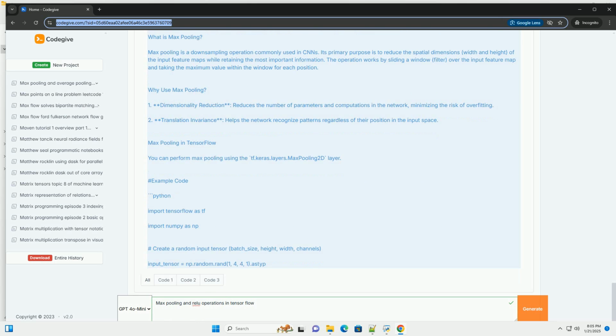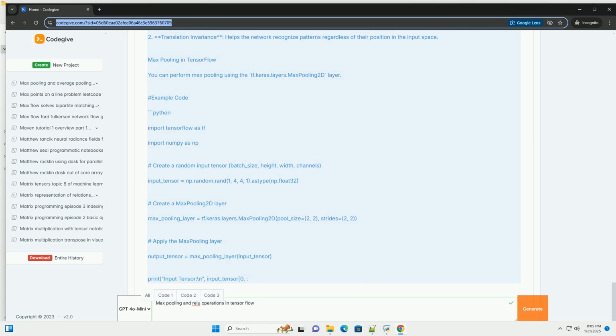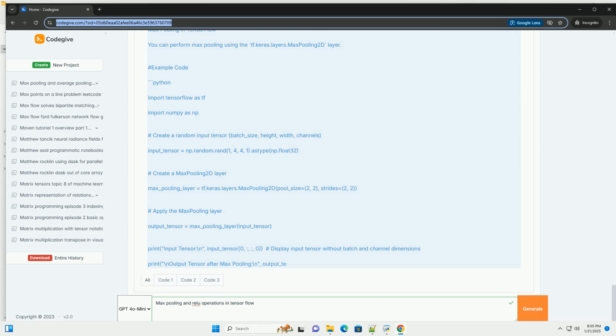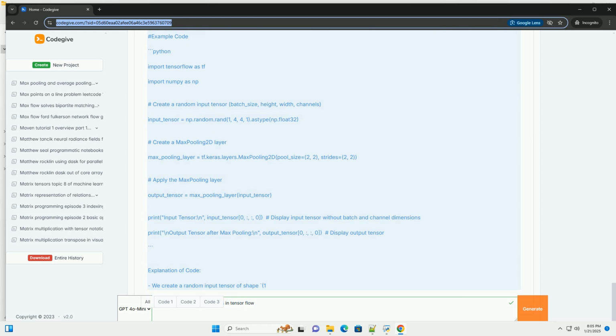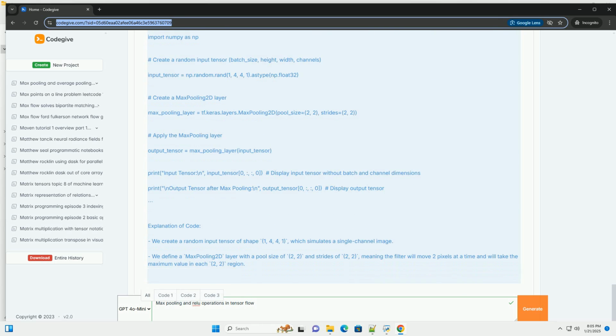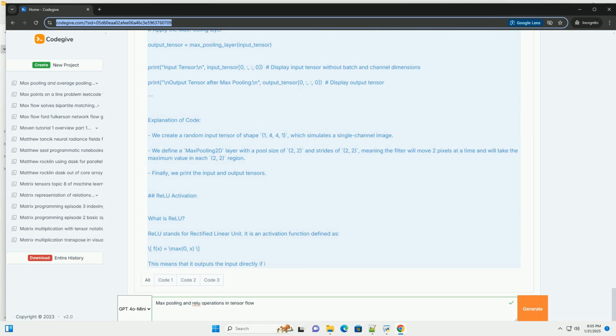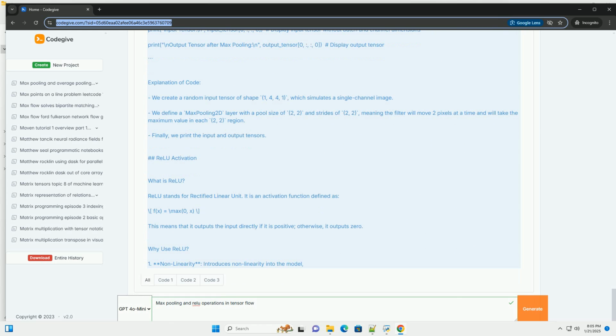2. ReLU activation function. ReLU is a simple activation function that replaces all negative values in the input tensor with 0 and keeps positive values unchanged. It is defined mathematically as ReLU(x) = max(0, x). Advantages of ReLU: Introduces nonlinearity to the model. Helps to mitigate the vanishing gradient problem.